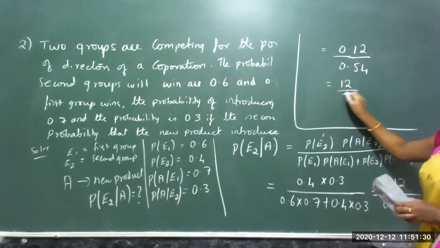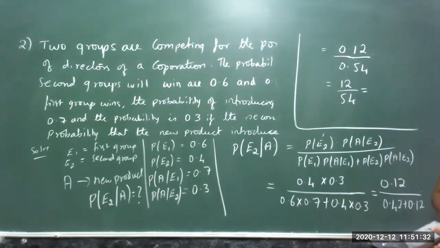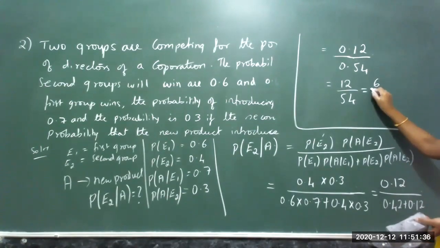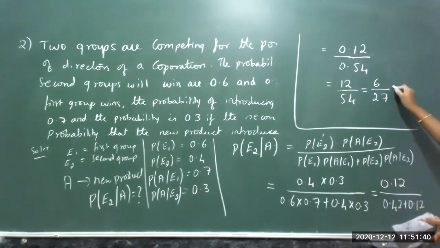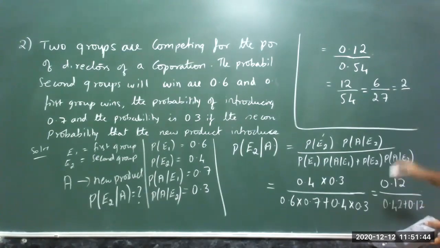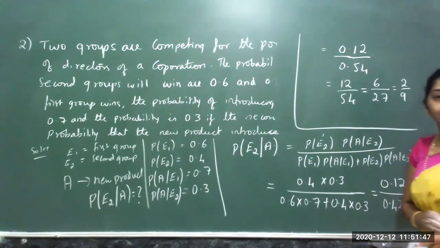So 12 by 52. If I consider which table, I consider two tables, 6 by 27. Then again 3 tables, 3 9s are 2 by 9.